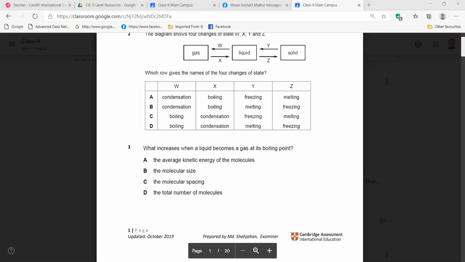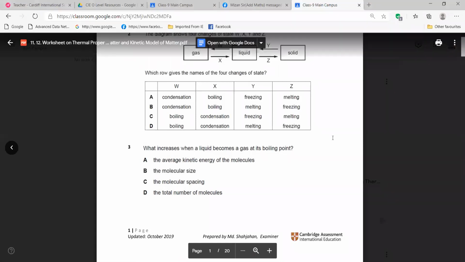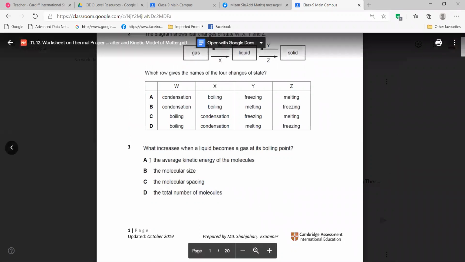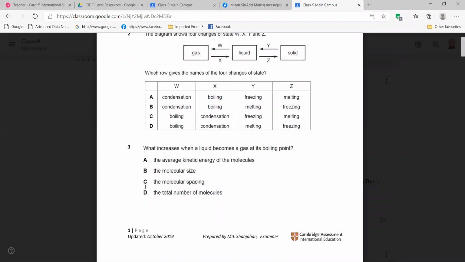Then what increases? I think A, sir. The average kinetic energy of the molecules. But also the molecular spacing increases, sir. Molecular spacing increases. Look, here we have confusion between A and C, right? B and D, we are confident they will not be the answer. Now, between A and C, which one is more appropriate?